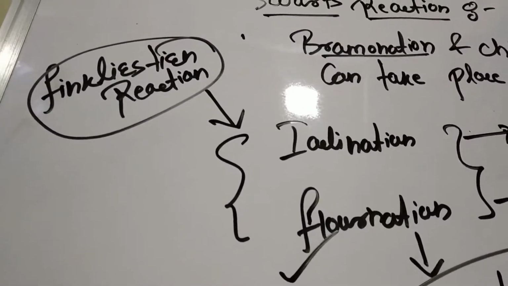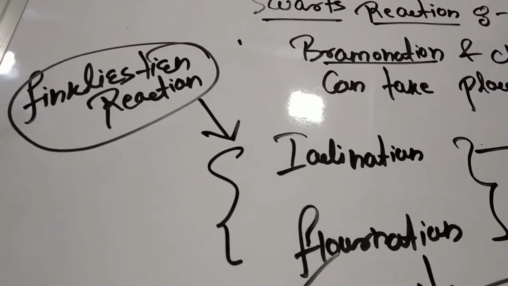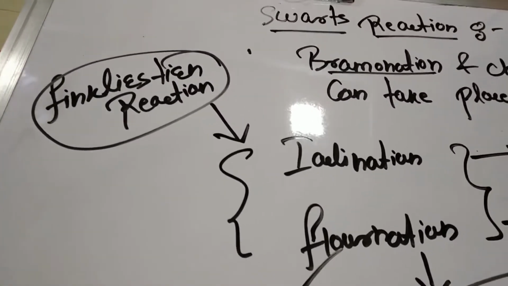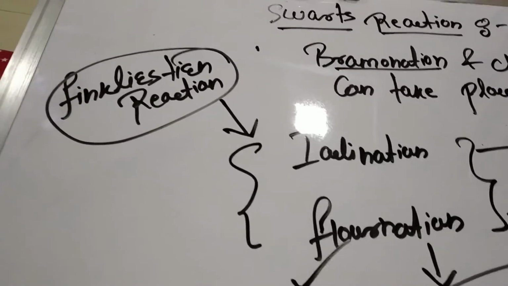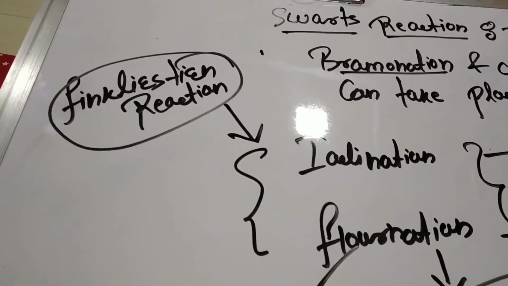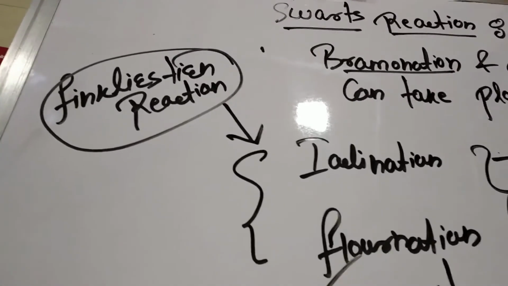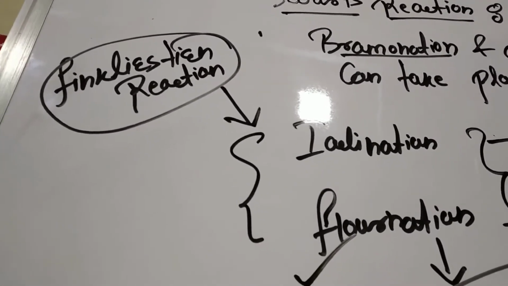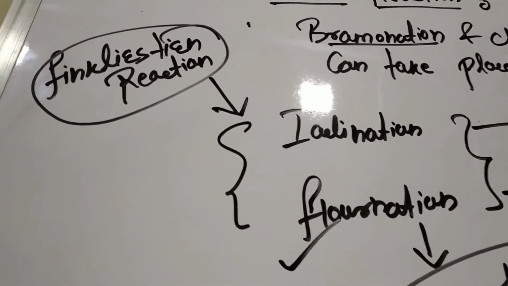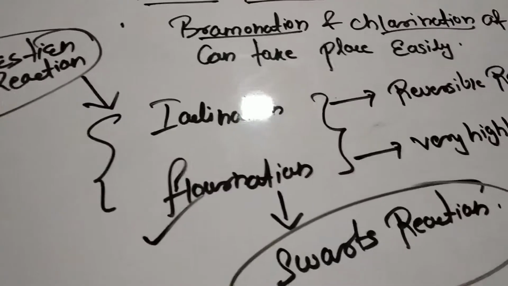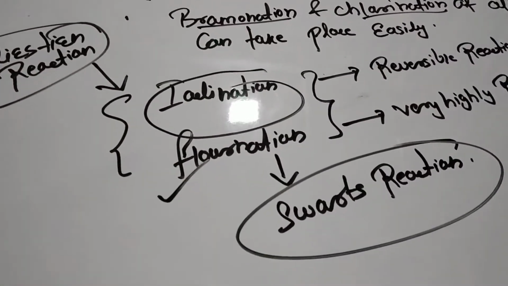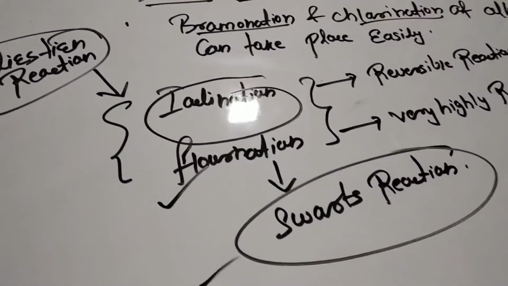It is simply an exchange of the halogen, where one halogen is exchanged by the other halogen. The example was RCl, the alkyl chloride, treated with iodine to get converted into alkyl iodide. That reaction is called the Finkelstein reaction. It is used for the iodination of the alkanes, remember. And for fluorination of alkanes, we are going to use the Schwartz reaction.